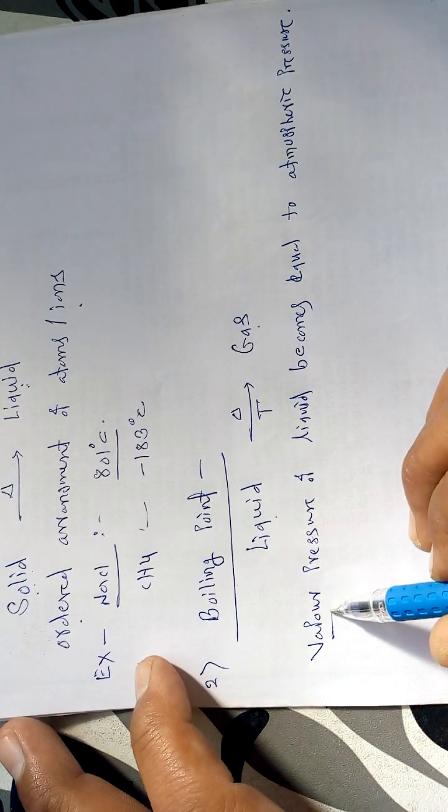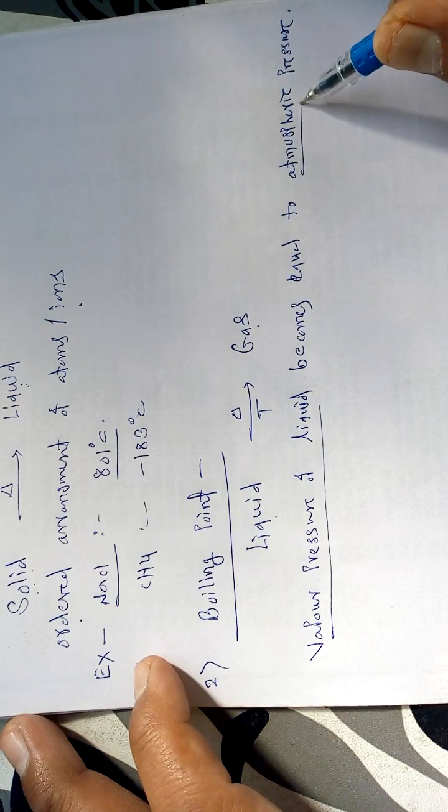Means the vapor pressure of the liquid becomes equal to the atmospheric pressure.